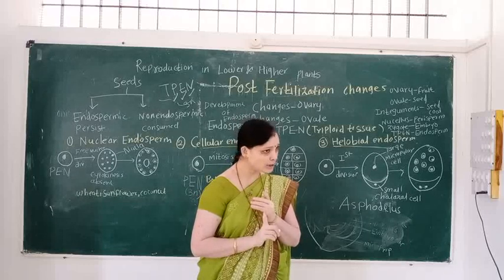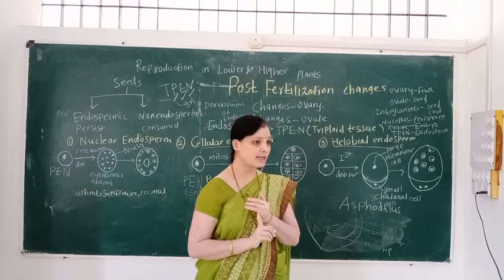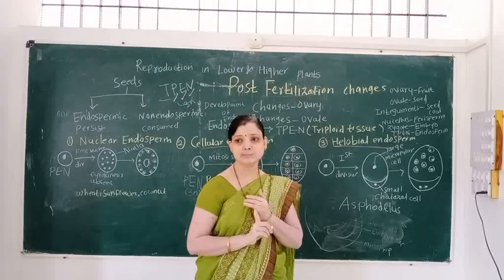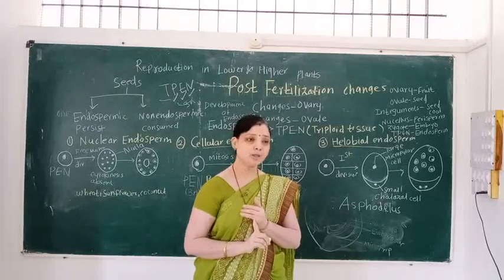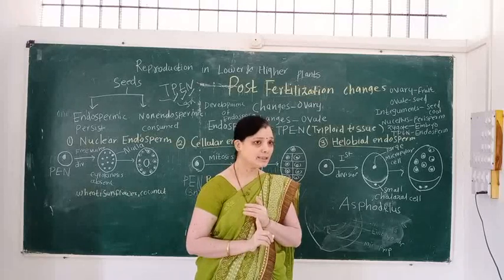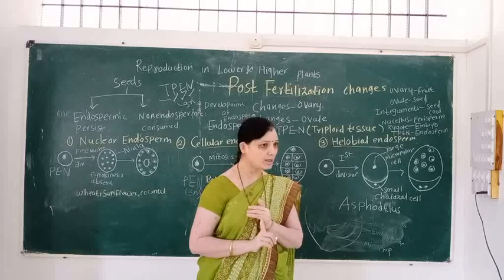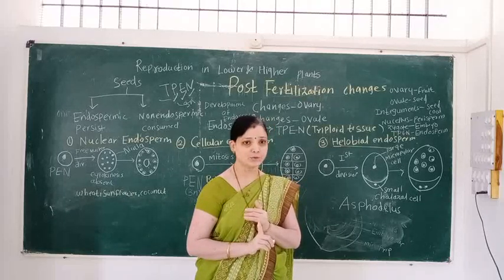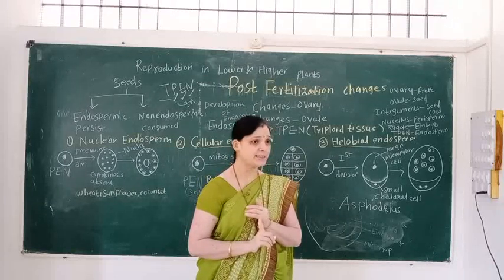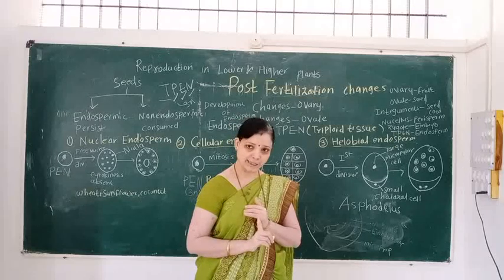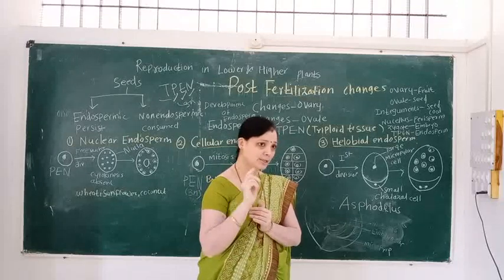Second type is the cellular endosperm. In cellular endosperm, karyokinesis is followed by cytokinesis. Karyokinesis means division of the nucleus, and cytokinesis means division of the cytoplasm. In the cellular type of endosperm, the first PEN undergoes division. There is formation of nuclei. After karyokinesis, cytokinesis takes place. That is, cell wall formation also takes place. So it is followed by karyokinesis and cytokinesis.